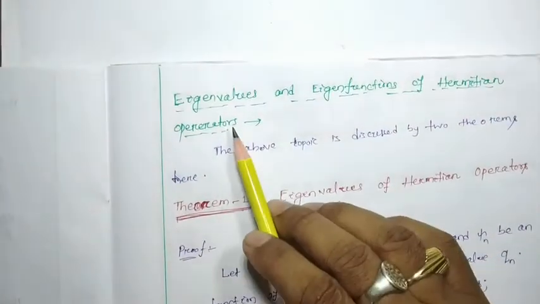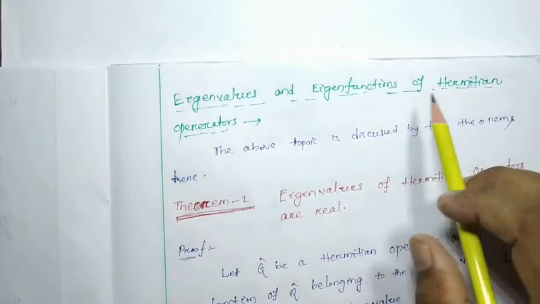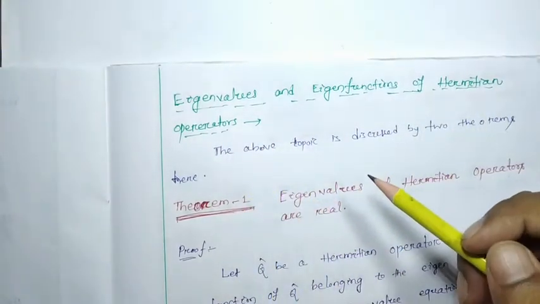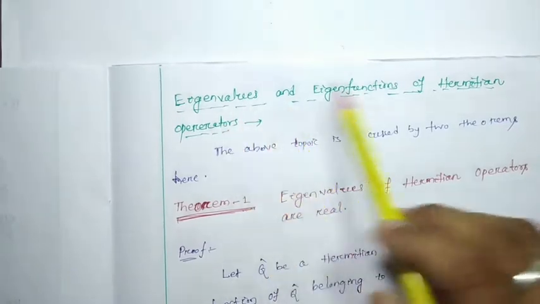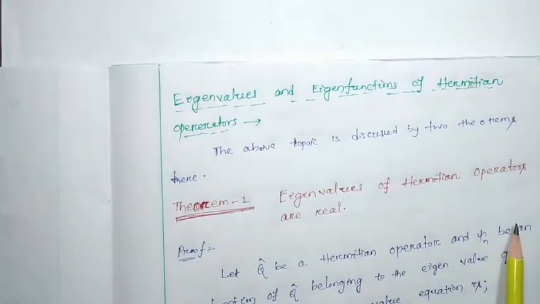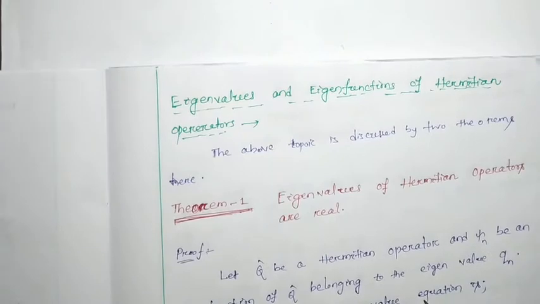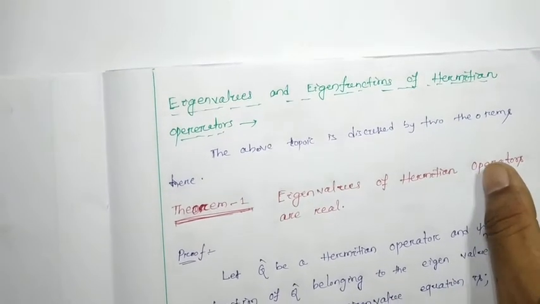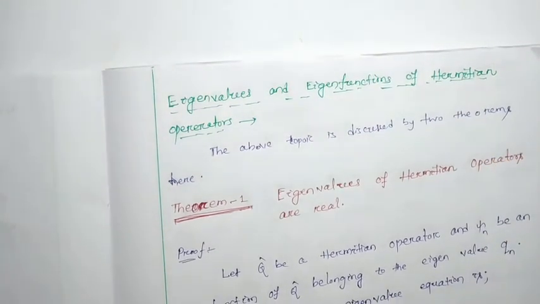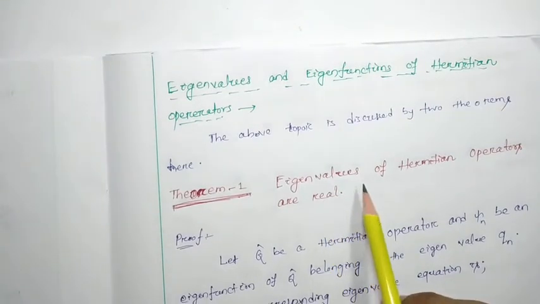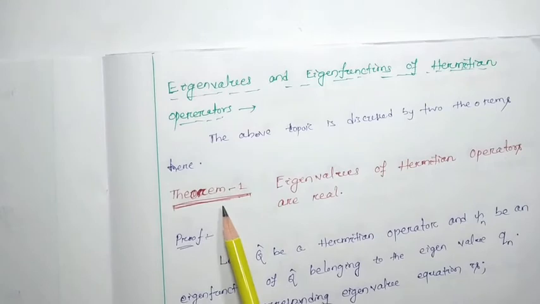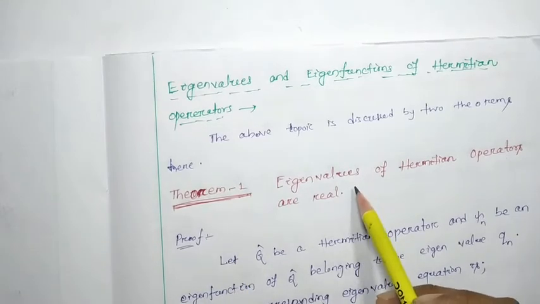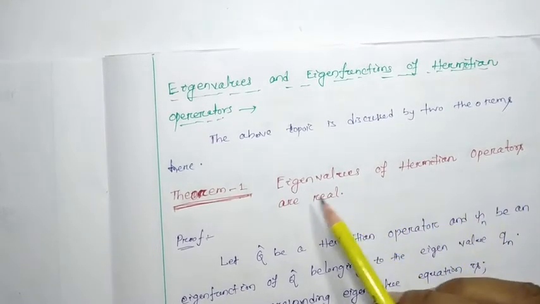Today we are going to discuss eigenvalues and eigenfunctions of Hermitian operators. This topic is discussed by two theorems. So let's start. Theorem 1: eigenvalues of Hermitian operators are real. We have to prove that eigenvalues of Hermitian operators are real.